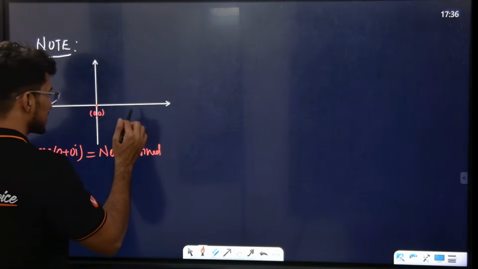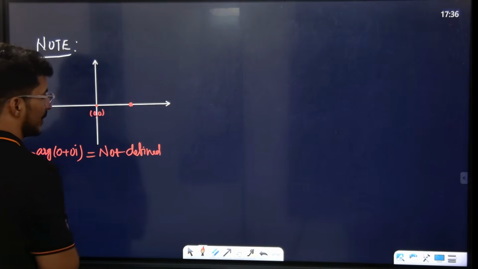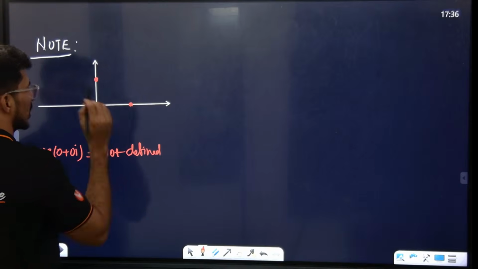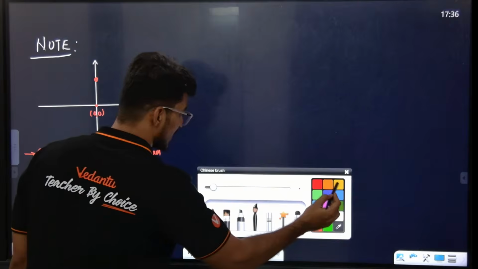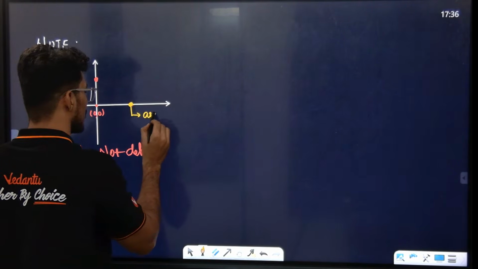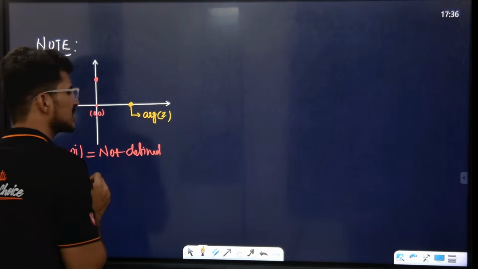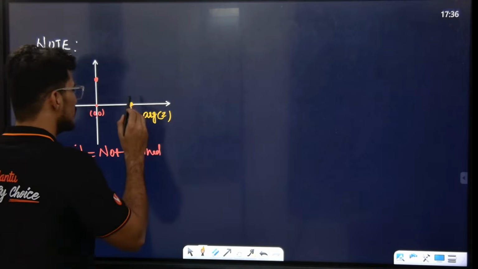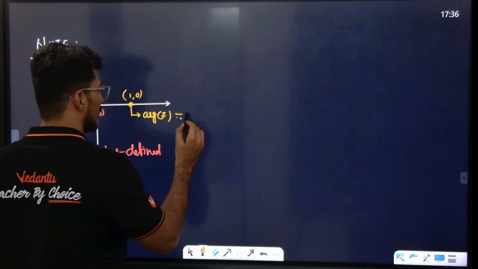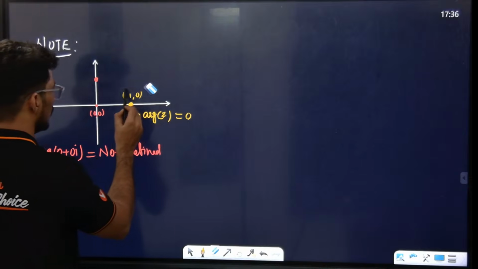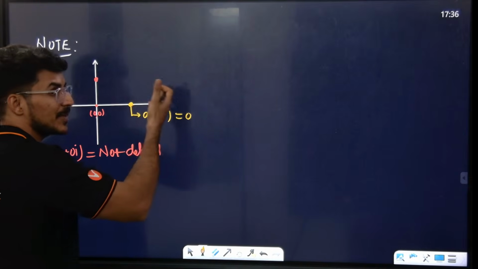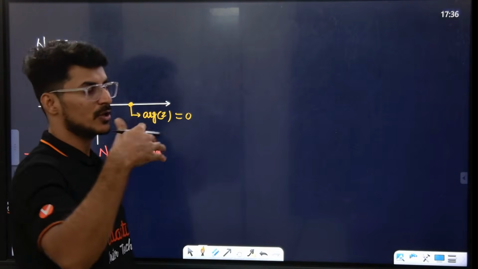If the complex number lies over here, what happens? Everybody look at the book. This is a super concept now. If the complex number lies on the positive real axis, which means you can say something like (1, 0), the argument of the complex number will be 0. Something comma 0, tan inverse of y by x, you will get 0 only.